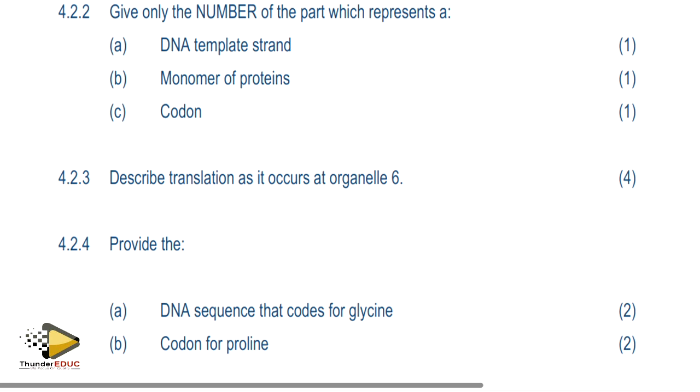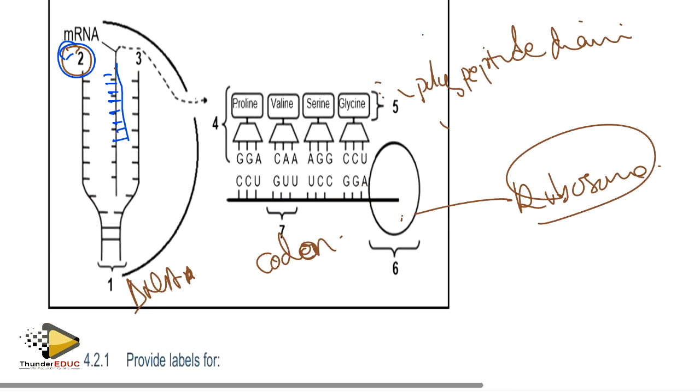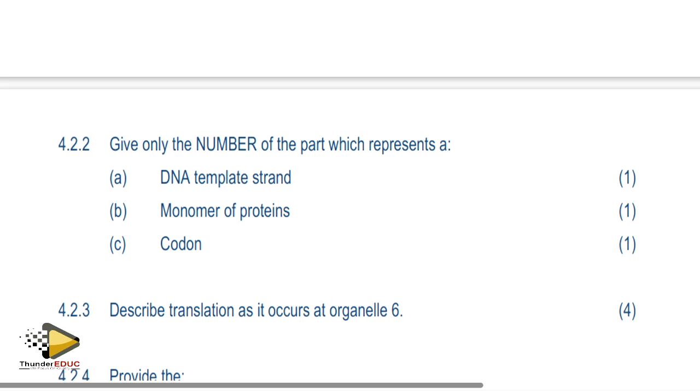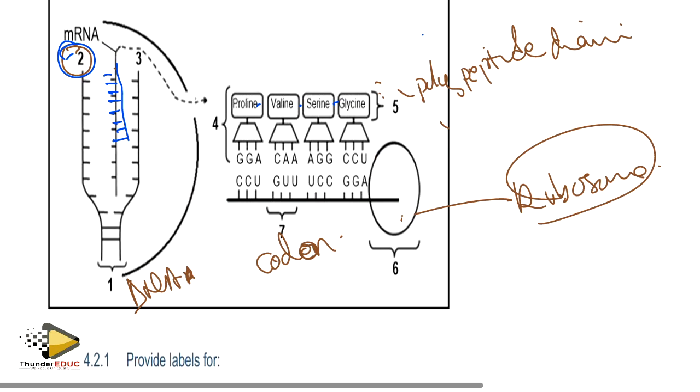Then they're saying, the monomer of protein, where is the monomer of protein? It's number 5, because they're not joined. Then they are saying that a codon is the 3 bases on the messenger RNA. So it's the codon there.